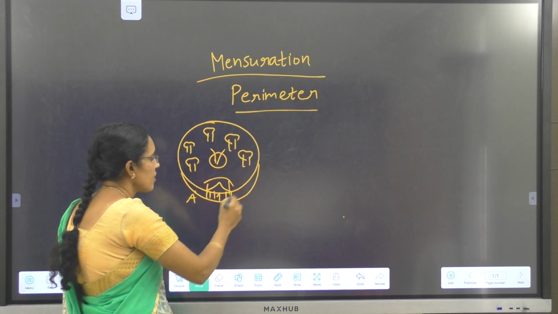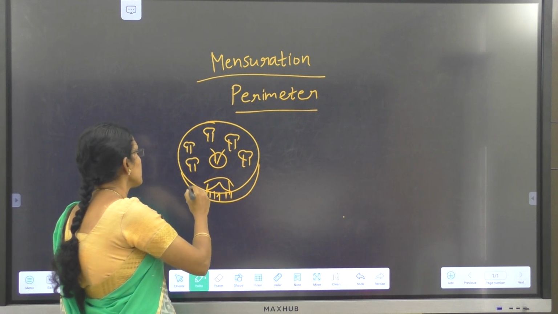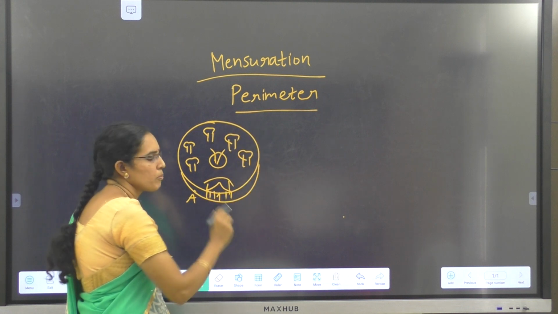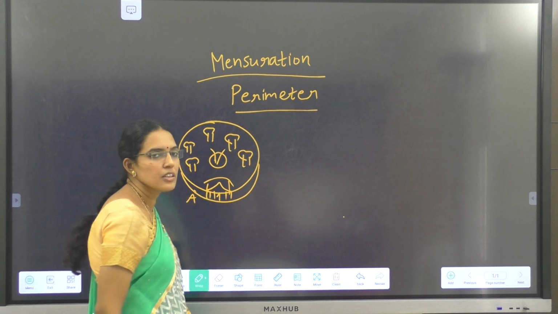The distance covered by the boy is the perimeter. Perimeter is the total length of the boundary forming a closed figure. The total distance he travelled is the perimeter.